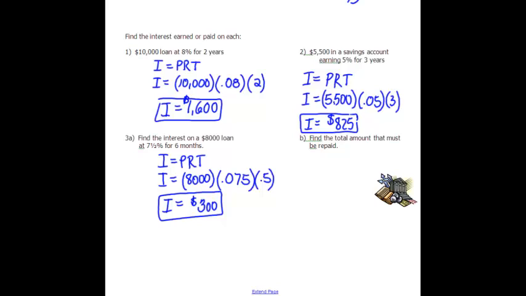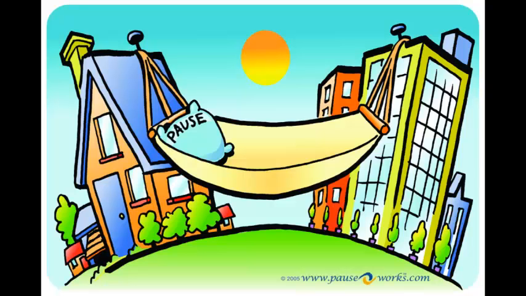So part B asks you what amount must be repaid. Well, if you borrowed $8,000 from the bank and then they're charging you $300 interest, you have to pay back the whole thing. You have to pay back that $8,000 and you have to pay back the $300 interest. This $300 is a cost of using their money. If you'd like right now, you can pause the video and try the next several on your own. There, I believe, are a couple cases where you have to solve for the missing rate. So that's going to require you to do a little algebra.